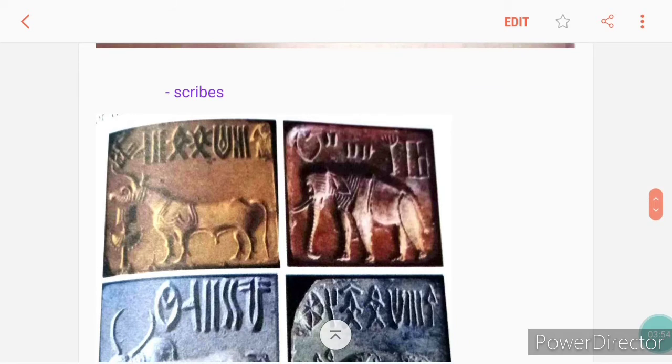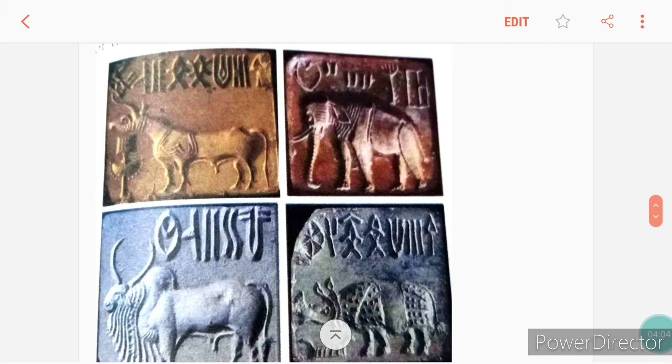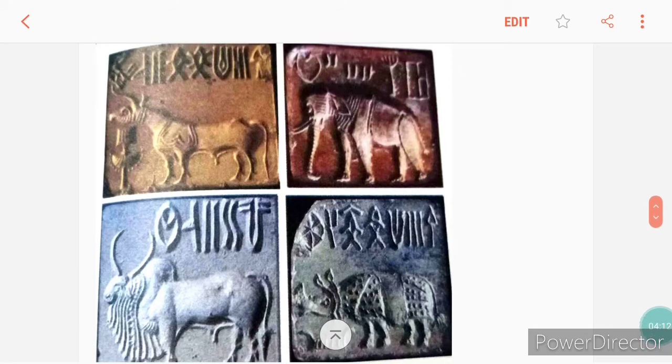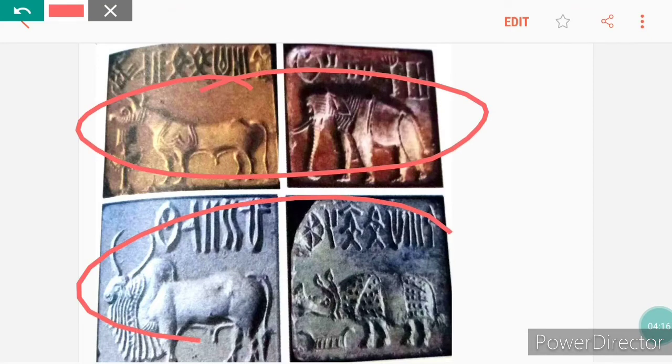Now, scribes. What are scribes? Scribes are people who wrote and prepared seals. As you can see in the picture, these are seals. Seals were made of materials such as pottery, steatite, faience, ivory, etc.